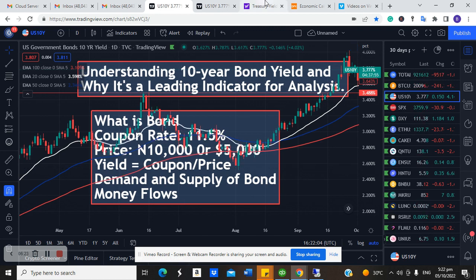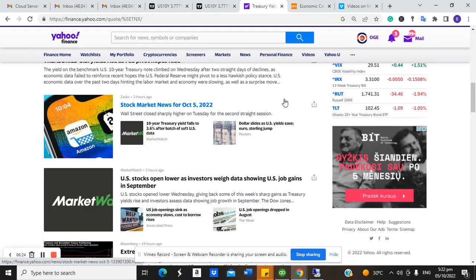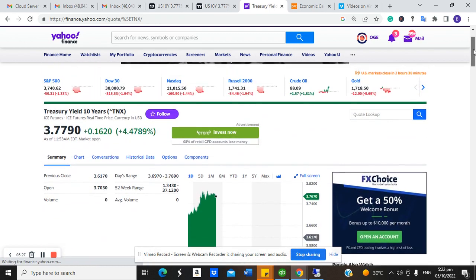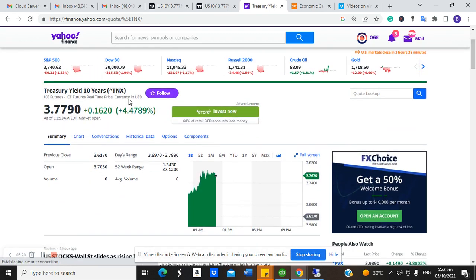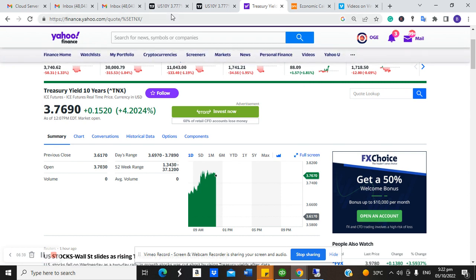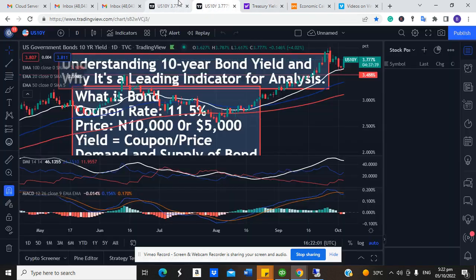So whenever you see bond yield, like if I go to Yahoo Finance right now, and you see treasury yield, you might be wondering, what is treasury yield? What does it mean? 3.76%. What exactly does this mean? It's very, very simple. What it actually means is that if you divide